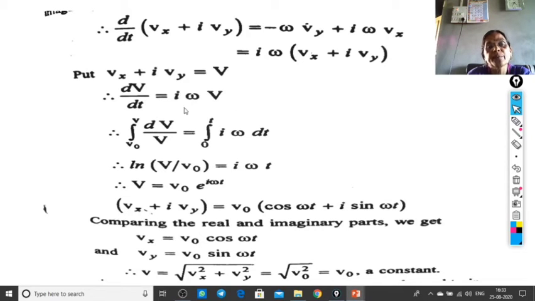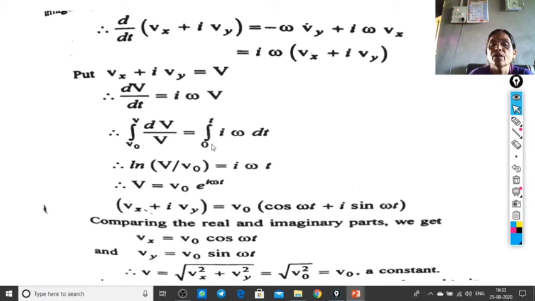Now we use the variable separable form for the simplification. With respect to this, we rewrite the equation as dV upon V equals i omega dt. Once we take this form, we integrate dV upon V with limits from V0 to V, because the initial velocity of the charged particle when it enters the magnetic field was V0 and the final velocity is V. Hence the integration limits are V0 to V, and this is equal to the integral from 0 to t of i omega dt.